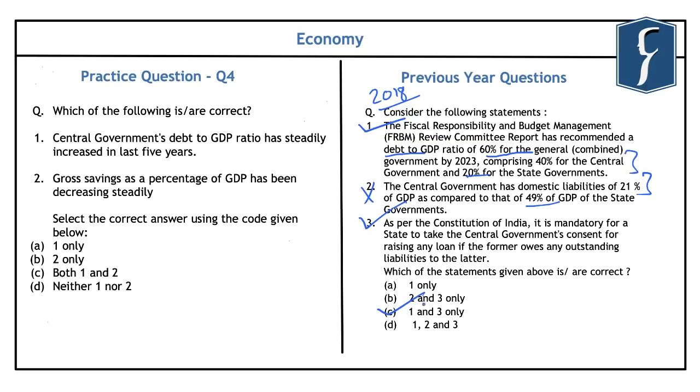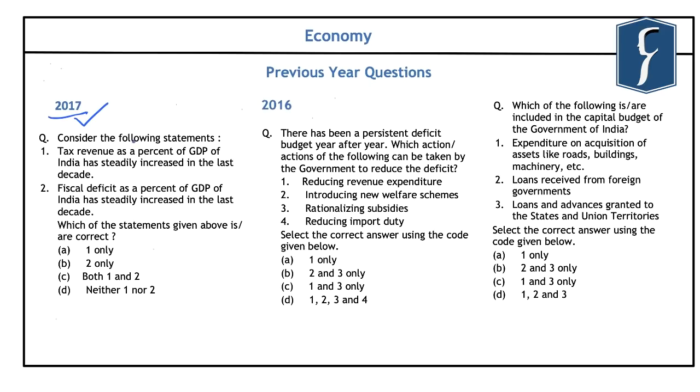So as you can see, questions related to the Fiscal Responsibility and Budget Management Act are important for us from the preliminary examination point of view. Now if you look at this question that was asked in 2017, it is related to the trend of one of the important indicators, that is tax revenue as a percentage of GDP or tax to GDP ratio. And the second statement is regarding the trend of fiscal deficit of the Government of India as a percentage of GDP of India. So now the first statement given here, that tax revenue as a percentage of GDP of India has steadily increased in the last decade, is an incorrect statement.